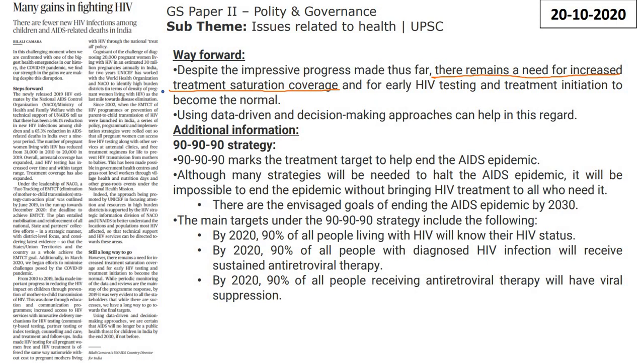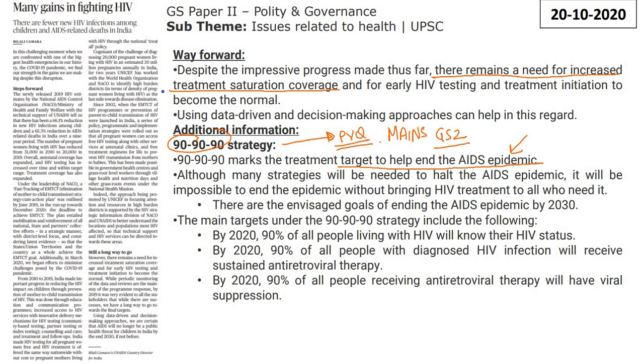Additional information इस केस में आएगा कि एक 1990 strategy है जो कि आपके previous year question papers में भी पूछी गई है. This has been asked many times in mains, right? ये mains में पूछी जाती है GS paper 2 में. What is this strategy? It is the treatment which is targeted to help end the AIDS epidemics. AIDS को खत्म करना इसका टारगेट है.